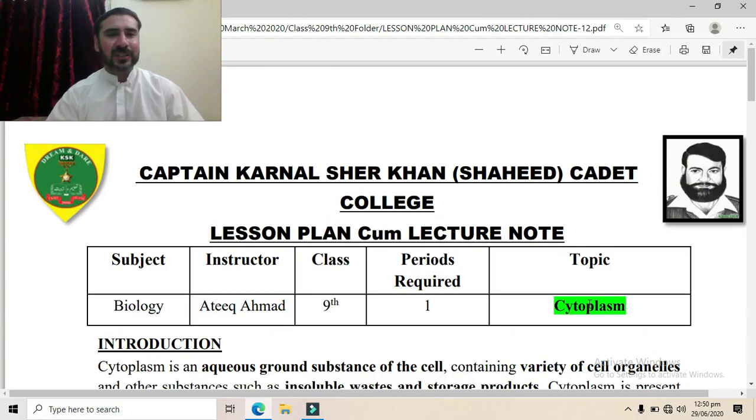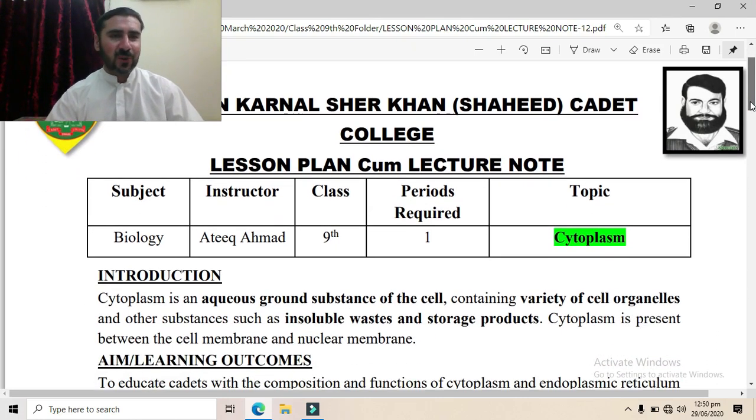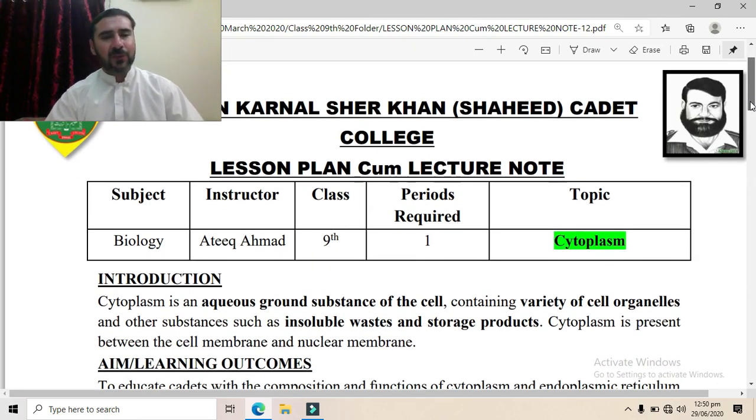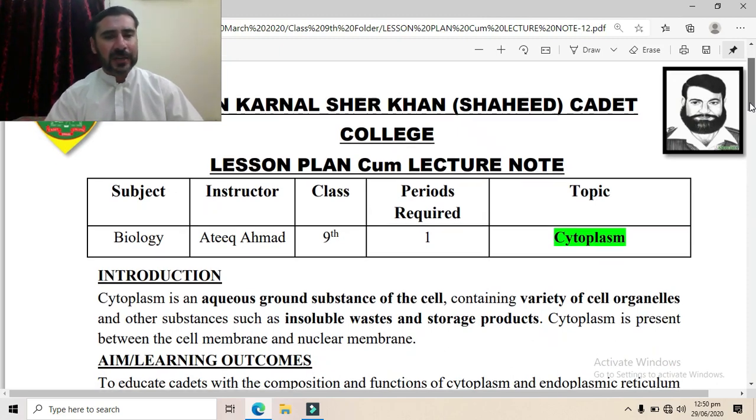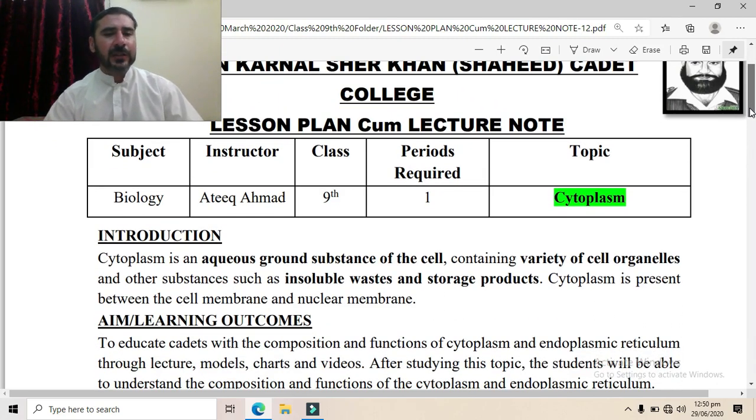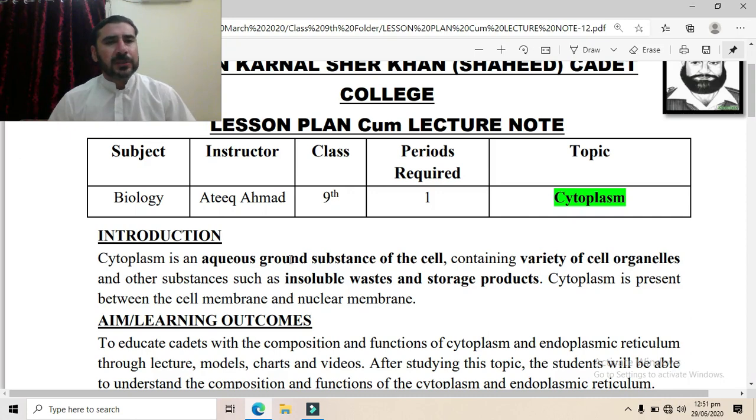Today we are going to study the topic cytoplasm. Cytoplasm is basically the ground substance of the cell, which contains a variety of cell organelles and other substances such as insoluble waste and storage products. Now when we say the aqueous ground substance of the cell, aqueous means it contains water. It contains around 70% water.